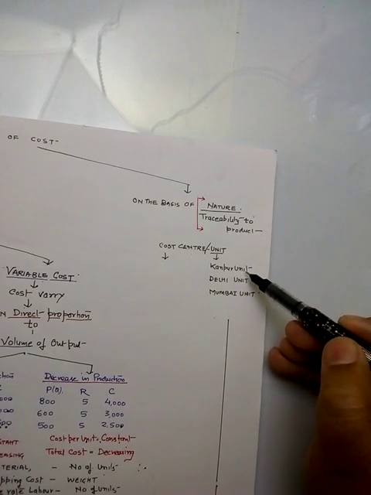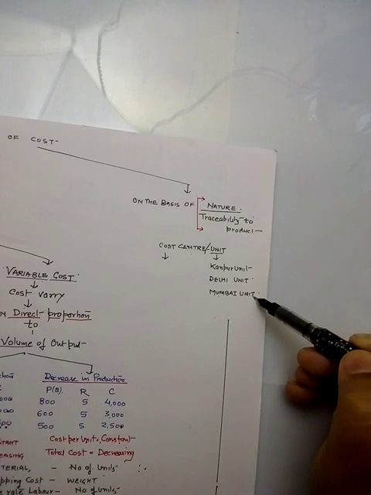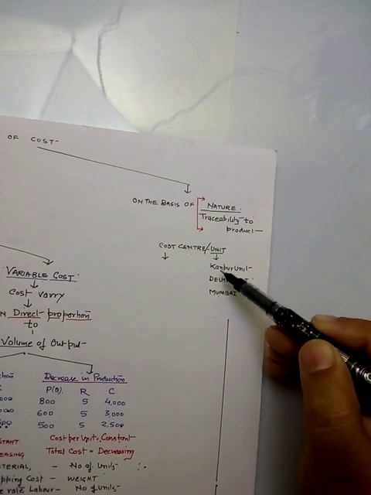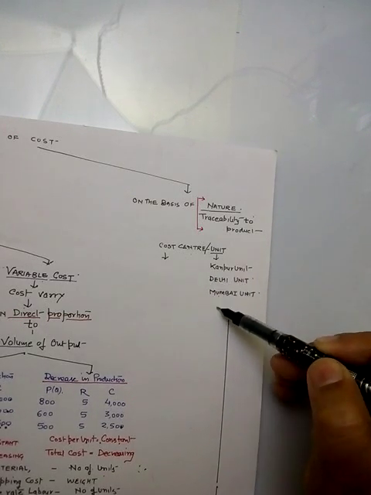Suppose Kanpur is one unit, Delhi is another unit, Mumbai is another unit. So our unit may be on the basis of geography, or our unit may be according to the utility or activity also.